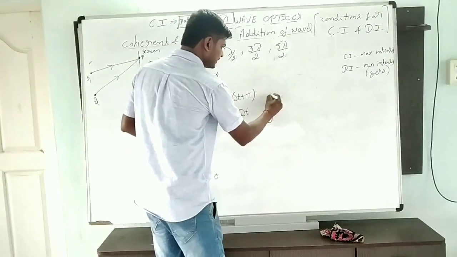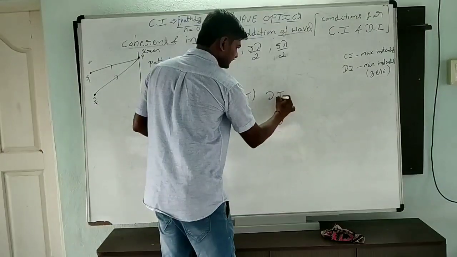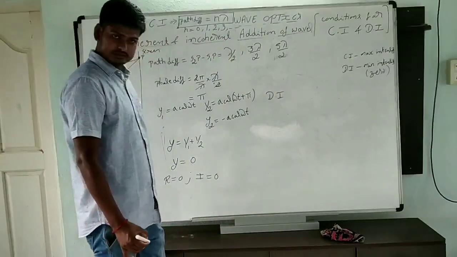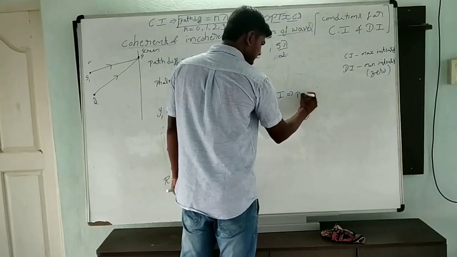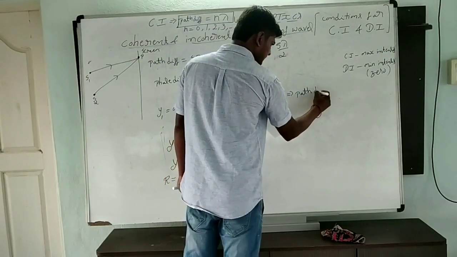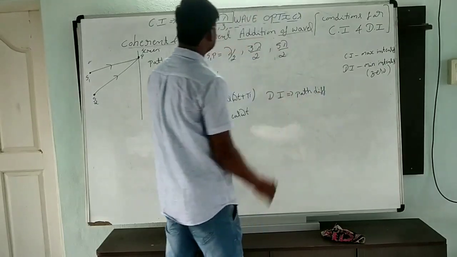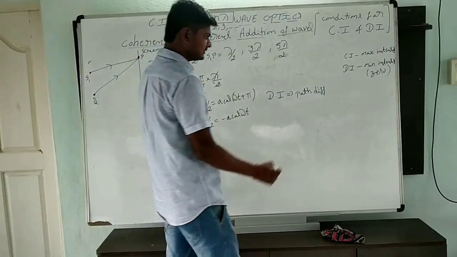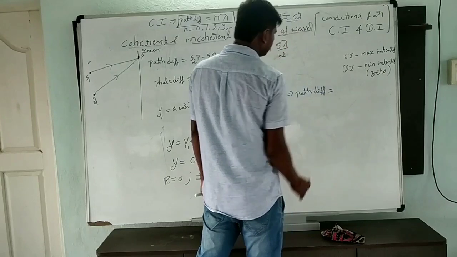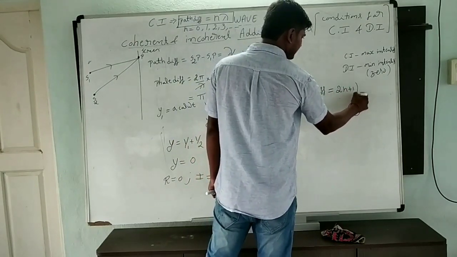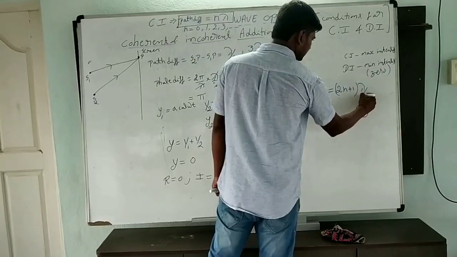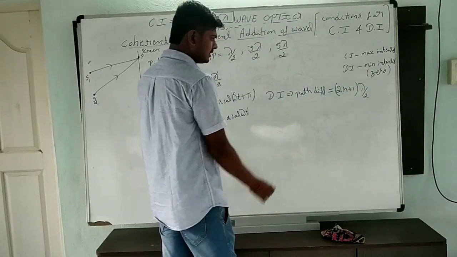Now, for destructive interference, the path difference we write as the expression 2n plus 1 into lambda by 2. Can you write 2n plus 1 into lambda by 2?